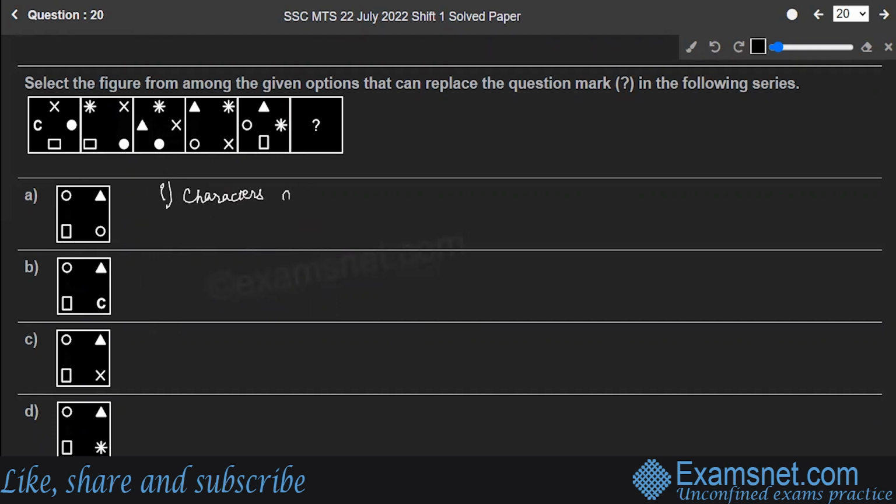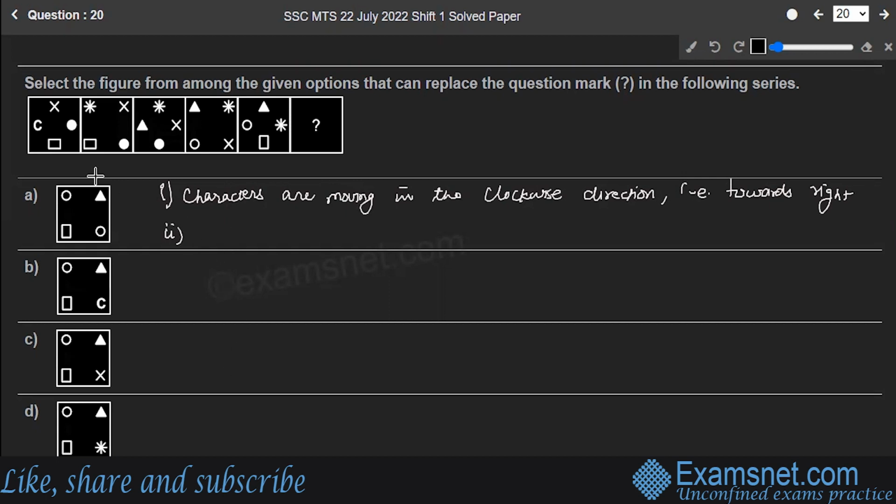Characters are moving in the clockwise direction, that is towards the right. Second thing, at every step there is a new character which is added and it replaces something.